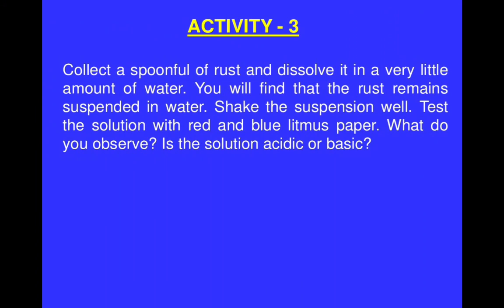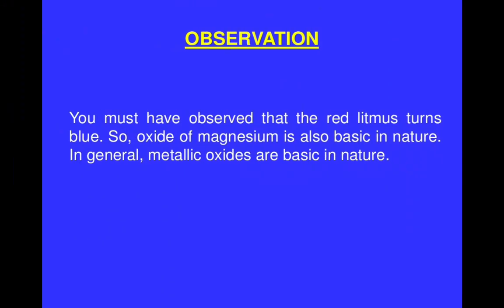Whenever you take the solution of the rust, mixing it well before, and put the litmus paper in it, what is the observation? You must have observed that the red litmus paper turns blue. So we can say that the rust is basic in nature because it has turned red litmus paper blue. The oxide of magnesium is also basic in nature. In general, metallic oxides are basic in nature.